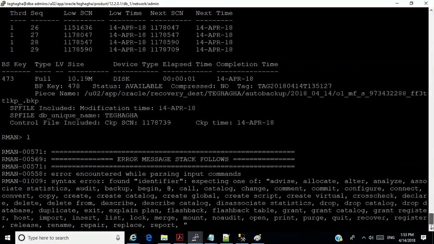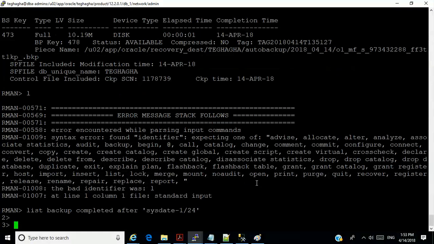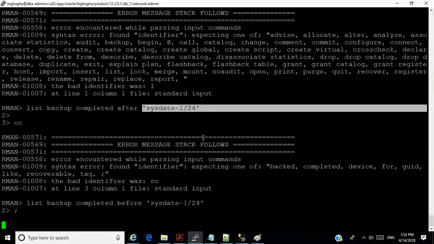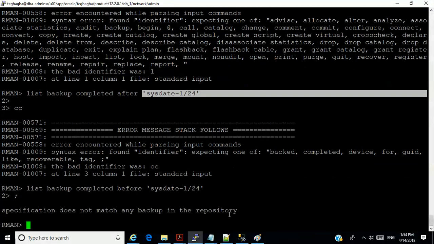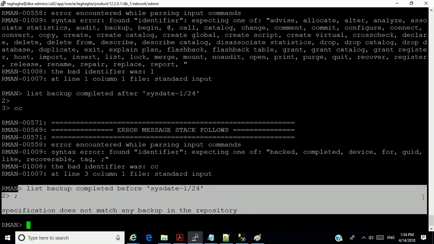Of course, the database has not been up for so long anyhow. Let me see if I use this command with before. You see, there's nothing, no backup was made over an hour ago. So it's correct that it gives you nothing.